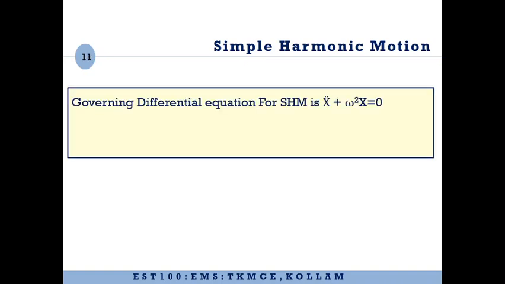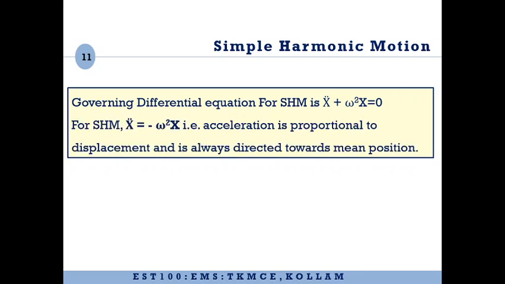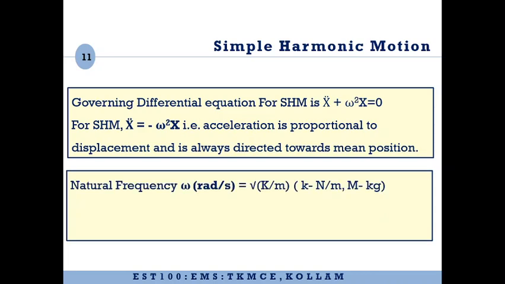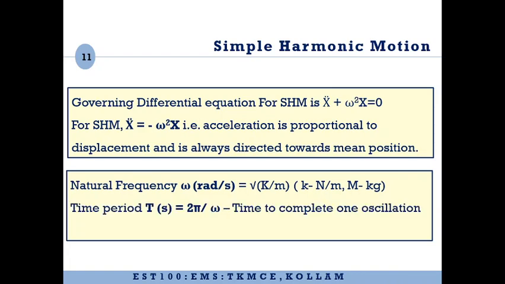So the governing differential equation for simple harmonic motion is x double dot plus omega square x equal to 0. And for a simple harmonic motion, the acceleration is proportional to displacement and is directed away from the mean position. The expression for natural frequency, whose unit is radian per second, is omega equals root of k by m, where k is the stiffness, which should always be in Newton per meter, and m should be the mass, which has to be in kilogram always.